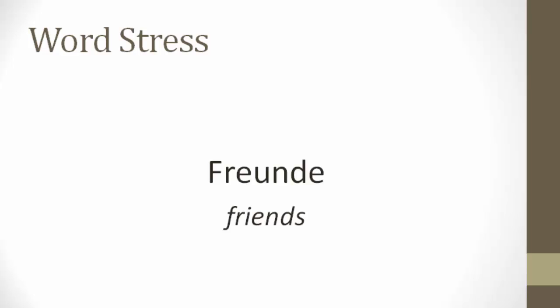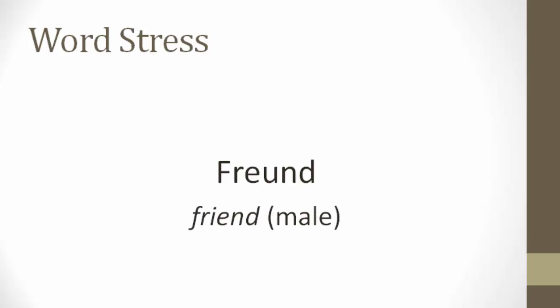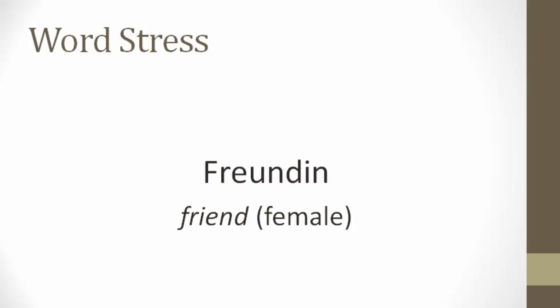So here we're going to look at a few words, and we'll see that they all have some of our suffixes, and we'll even see that the suffixes can be added upon suffixes. So it's not just those suffixes alone, but it can be in combination with other words and word parts. So we'll start with something that we all like, Freunde, friends. And if you have a male friend, you have ein Freund or eine Freundin.